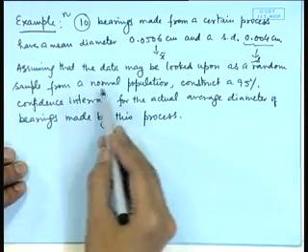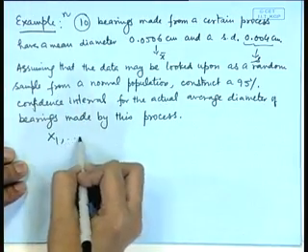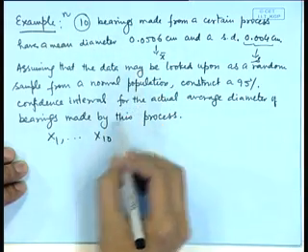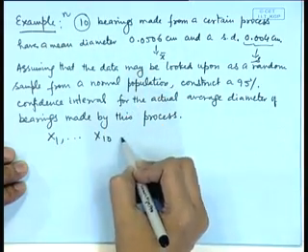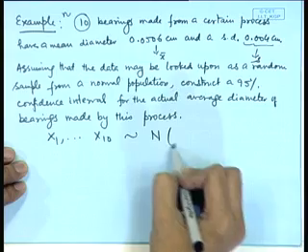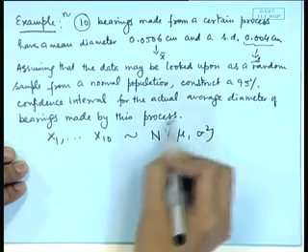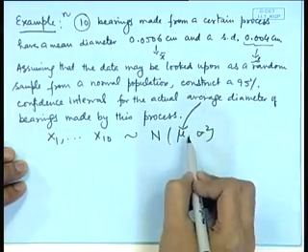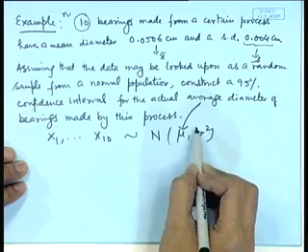So, if we are considering x1, x2, ..., x10 as the 10 observations on these bearings, denoting the diameters, then this is following normal mu sigma square. So, this actual average diameter is mu here. Now, we do not know the values of mu and sigma square.